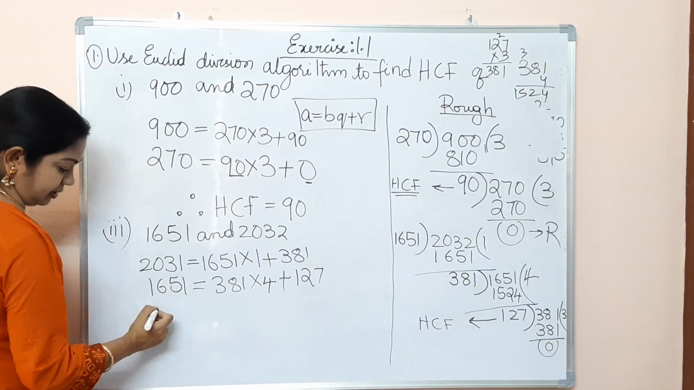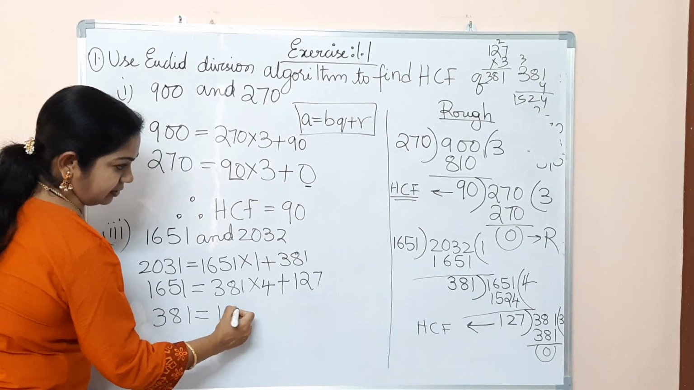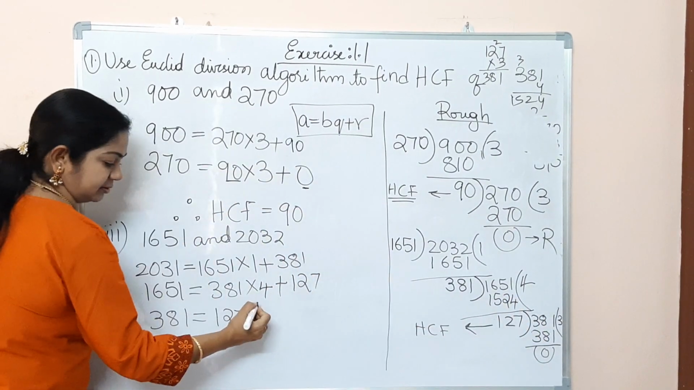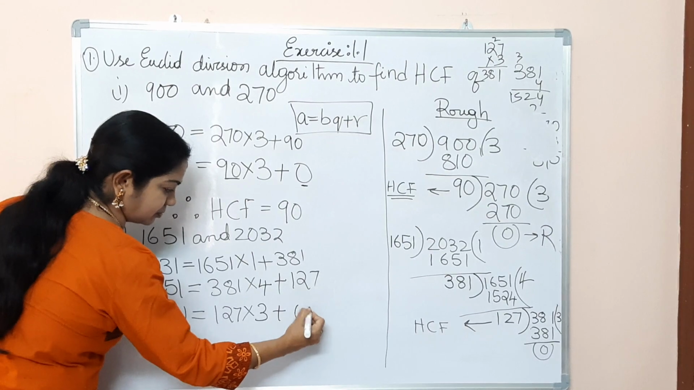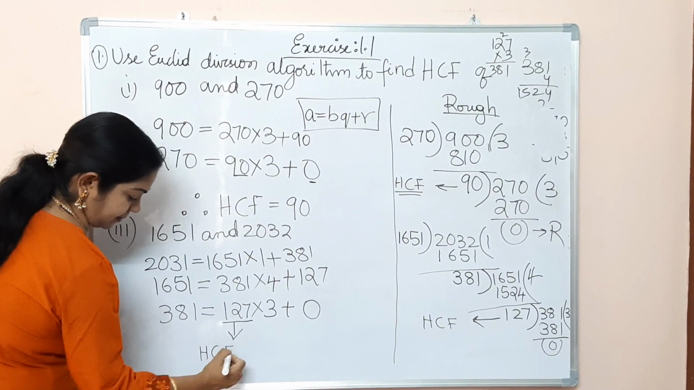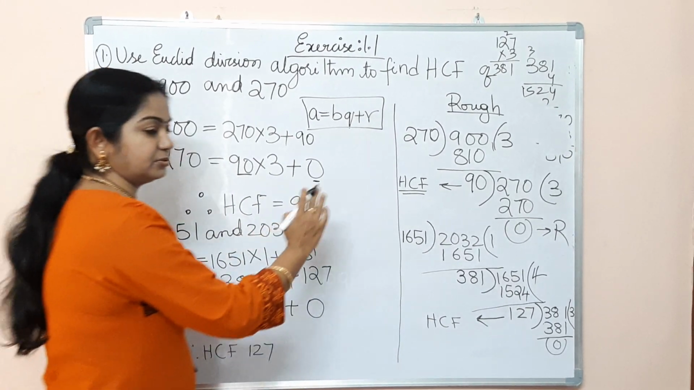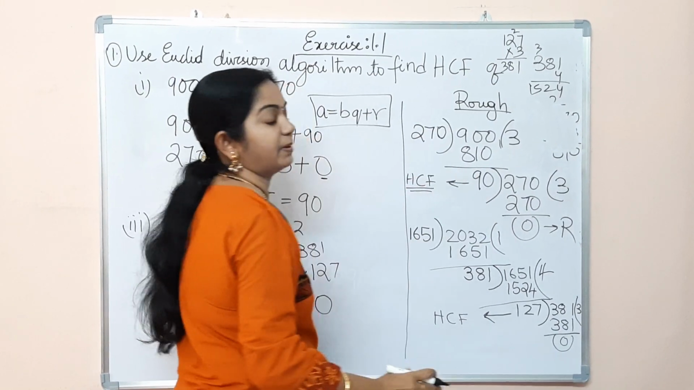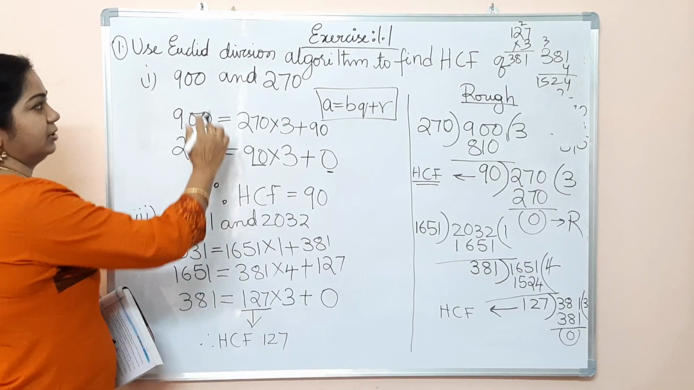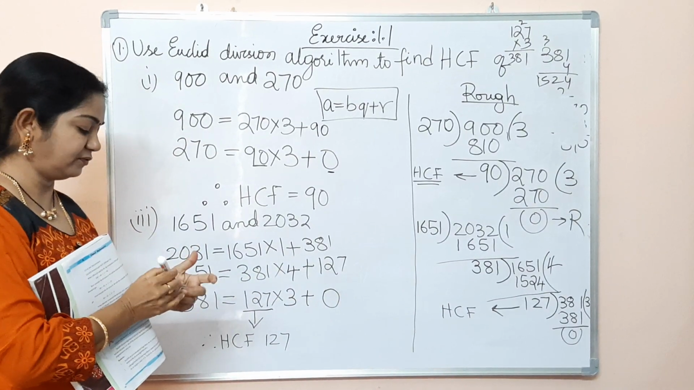Next we'll take our a value 381. The b value is 127, into 3 plus 0. So this becomes our HCF. So like this, first do the long division in your rough part and write it in the form of the lemma. So using Euclid division lemma, we can easily find out the HCF of numbers.